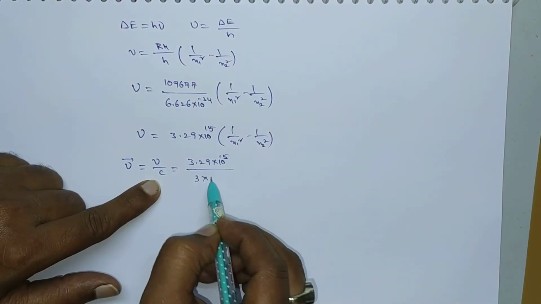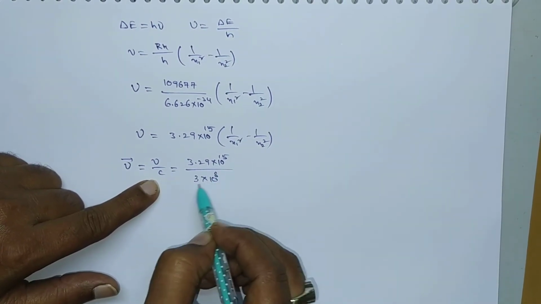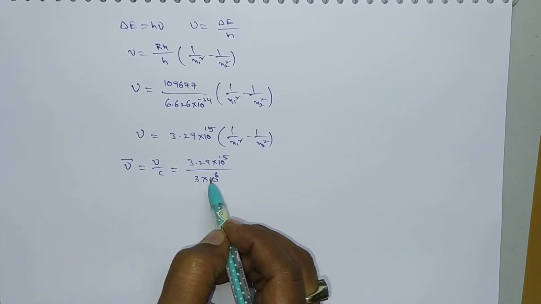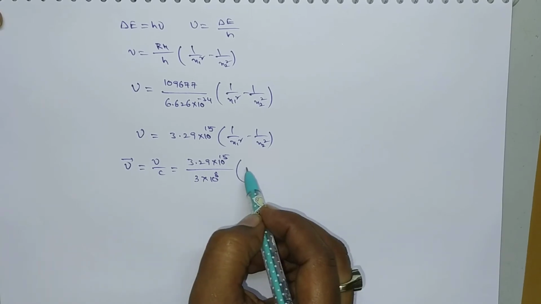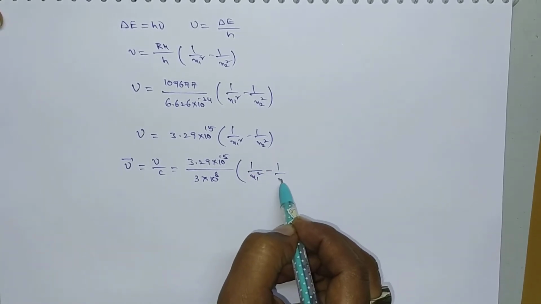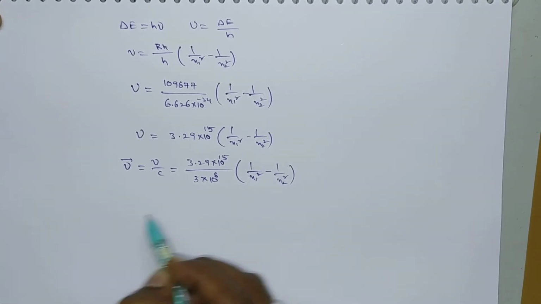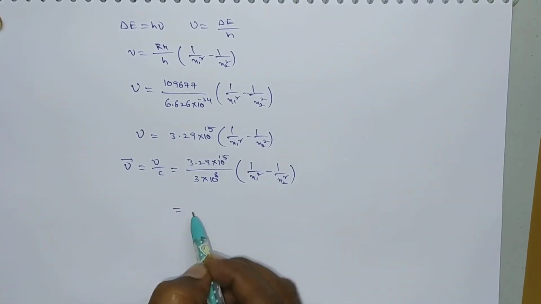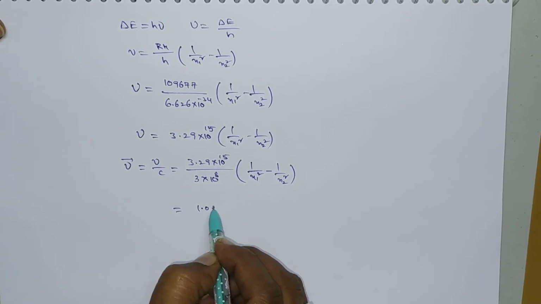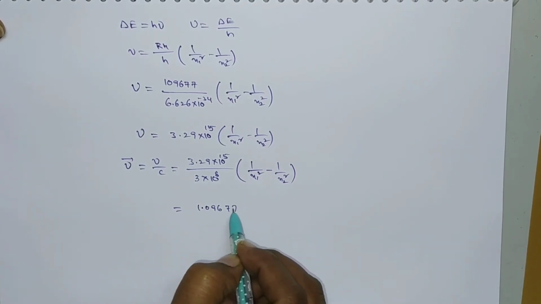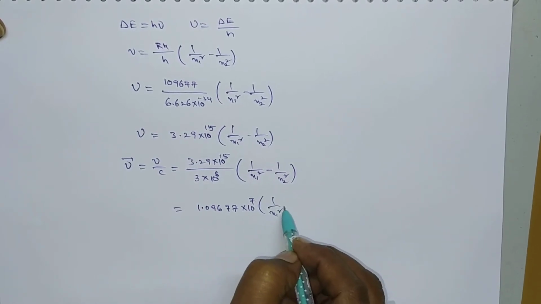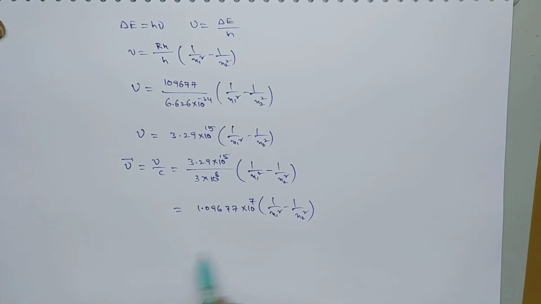Generally we consider it as the speed of light because it is a scalar quantity, into 1 by n1 square minus 1 by n2 square. Upon simplification we get this much, that is 1.09677 into 10 power 7 into 1 by n1 square minus 1 by n2 square.